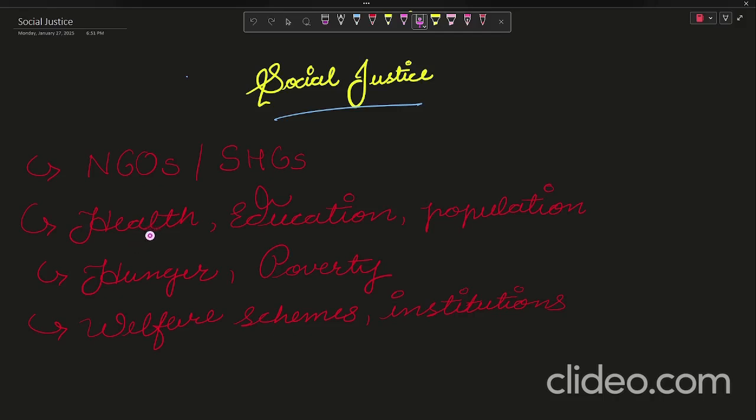In which criteria? Okay, so for that there should be health, education, population, this should be provided by the government to the society, and there should be an equal treatment of all the citizens with this criteria. And if it is not there, the person who is suffering should get the justice, social justice. Hunger and poverty, and in this you will study the welfare schemes and institutions of the government for the people of India.